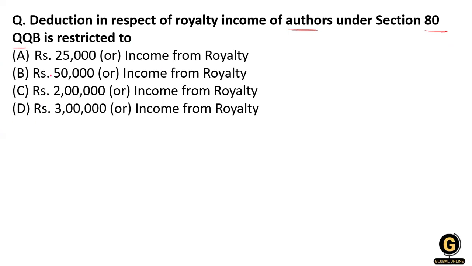The options are A, 25,000; B, 50,000; C, 2 lakh; and D, 3 lakh. So what will be the right answer? Yes, 3 lakh of royalty income is deducted under Section 80QQB.